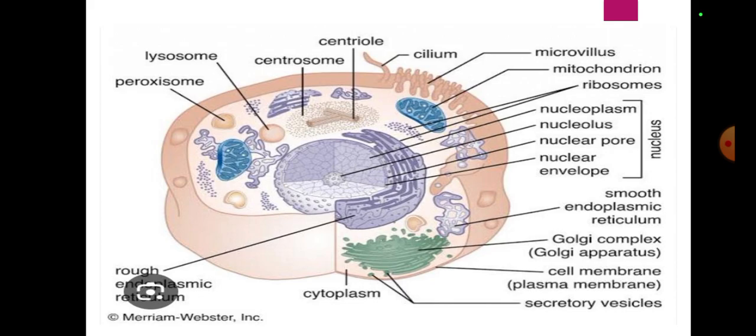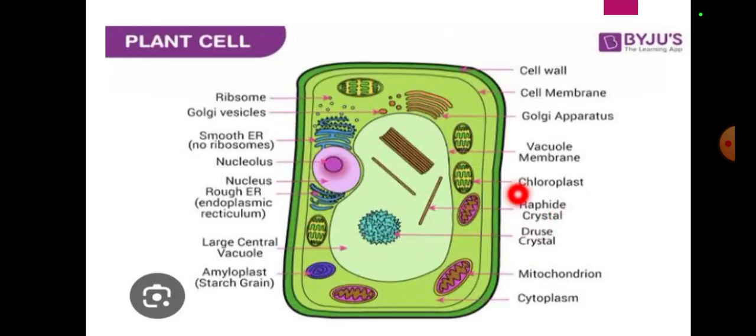Then basically we have chloroplast. What's chloroplast? It's present only in plant cells. It's not present over here, but here you can see it, chloroplast is present. Here we can see vacuole, Golgi apparatus, cell membrane, cell wall, cytoplasm, mitochondria, ribosome, Golgi vesicles, nucleus. Many types of structures are present over here, but we are talking about chloroplast.